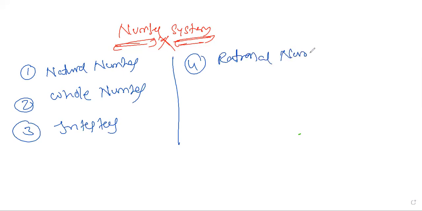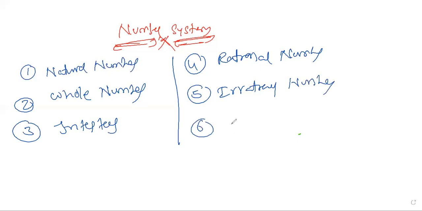The fourth one is rational numbers. The fifth one is irrational numbers. The sixth one is real numbers.